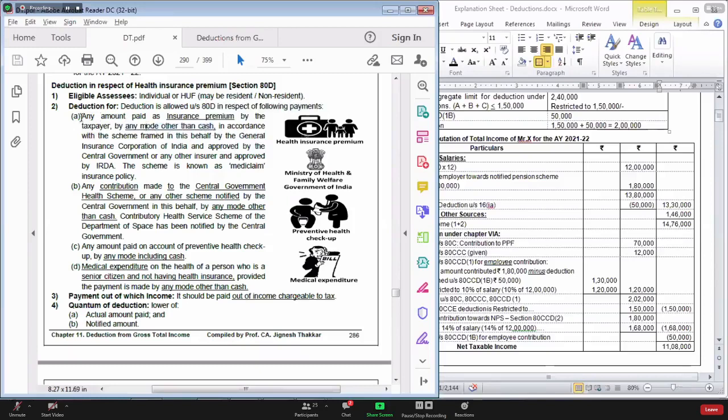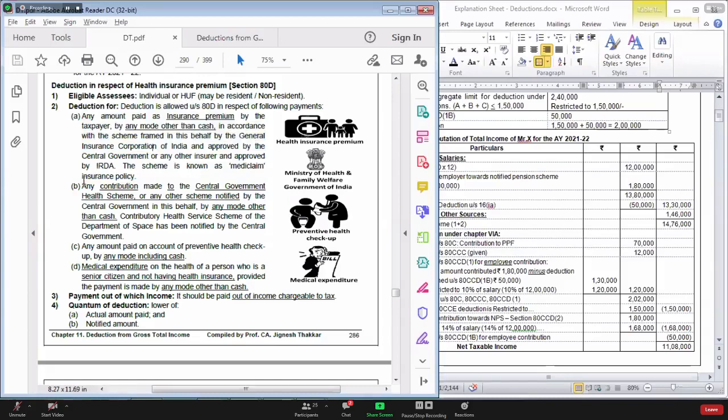Which insurance premium? Health insurance premium. So number one, you can claim deduction for any health insurance premium paid, provided the payment is made by any mode other than cash.